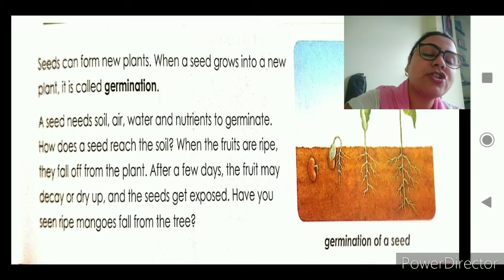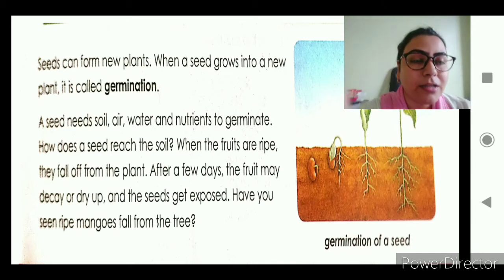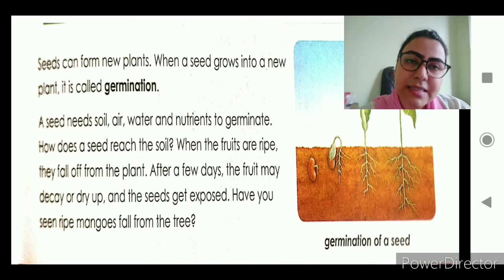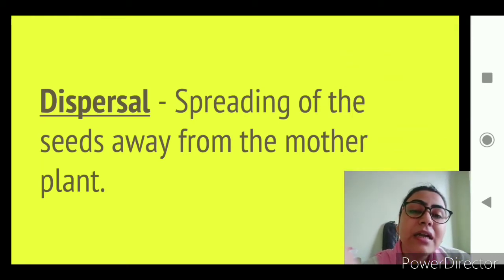So what is germination, children? Germination is the growing of a new baby plant from a seed. Next we come to dispersal. So what is dispersal? Dispersal is the spreading of the seeds away from the mother plant.